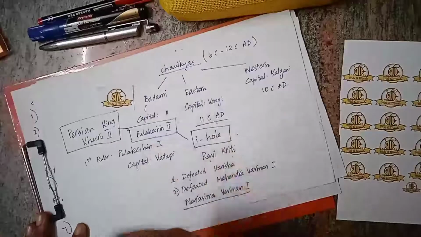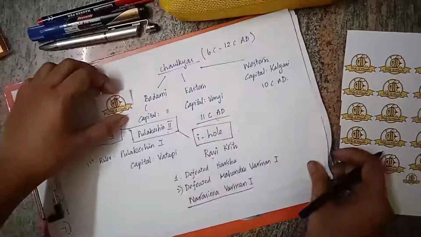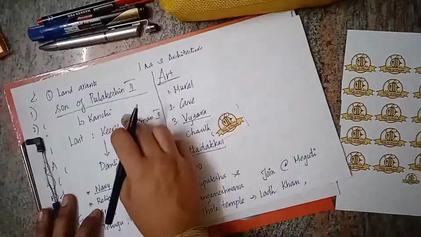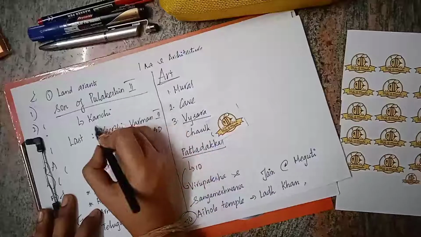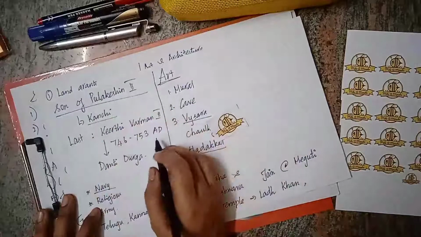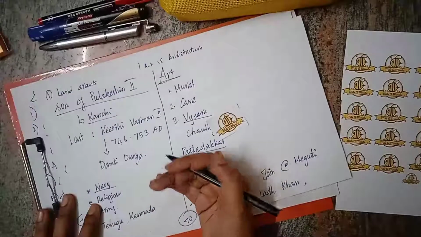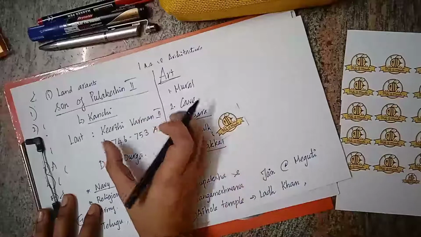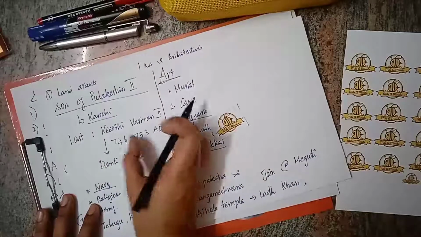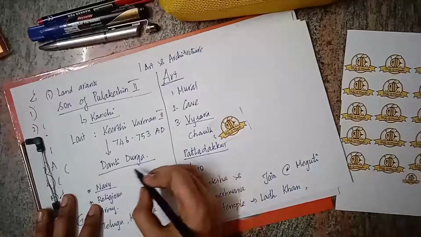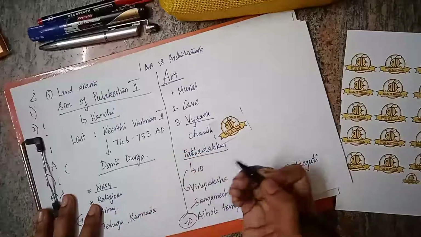The son of Pulakeshin II is called Vikramaditya I. He plundered Kanchi, the capital of the Pallavas. The last Chalukya ruler is Kirtivarman II, whose period is 746 to 753 AD. He was defeated by Dantidurga, a Rashtrakuta king. We will be discussing the Rashtrakutas in medieval India.